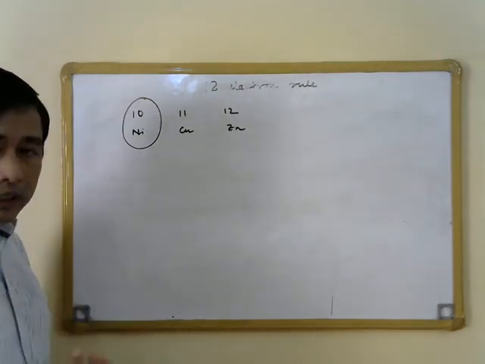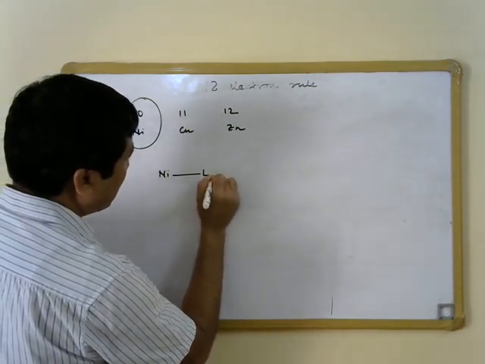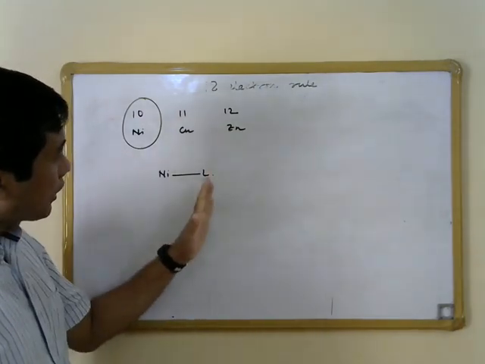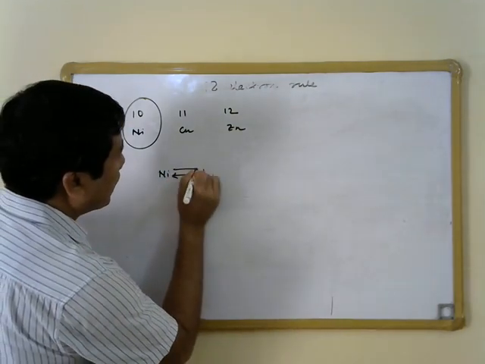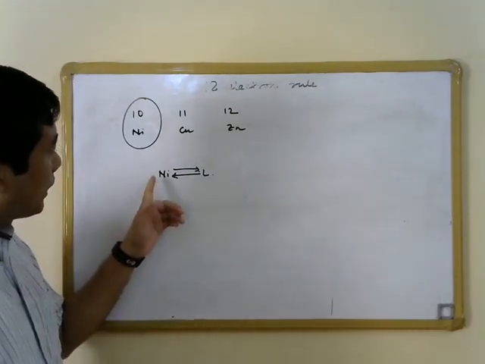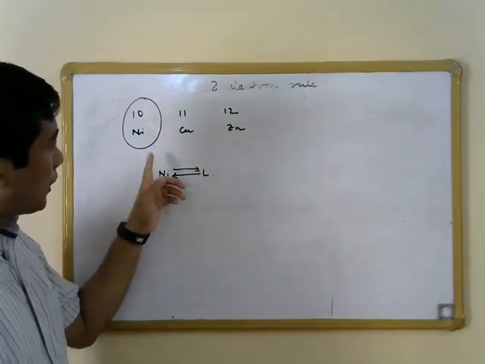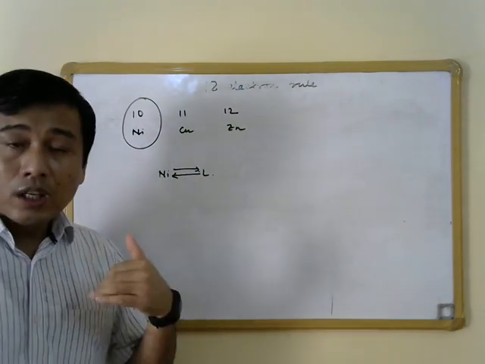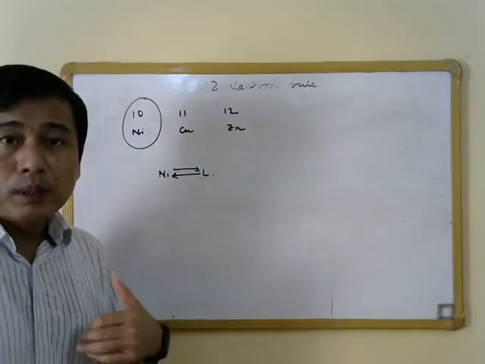Now, what we can argue over here is that we know that the metal accepts electron density from the ligand. Because we are talking about pi acceptor ligands here, it can also give back electrons to the ligand in the form of pi back donation, and this way the electron density on the metal can be reduced. When there is pi back donation, there is transfer of electrons from the metal to the ligand, and the extra electron density that is accumulated in the metal